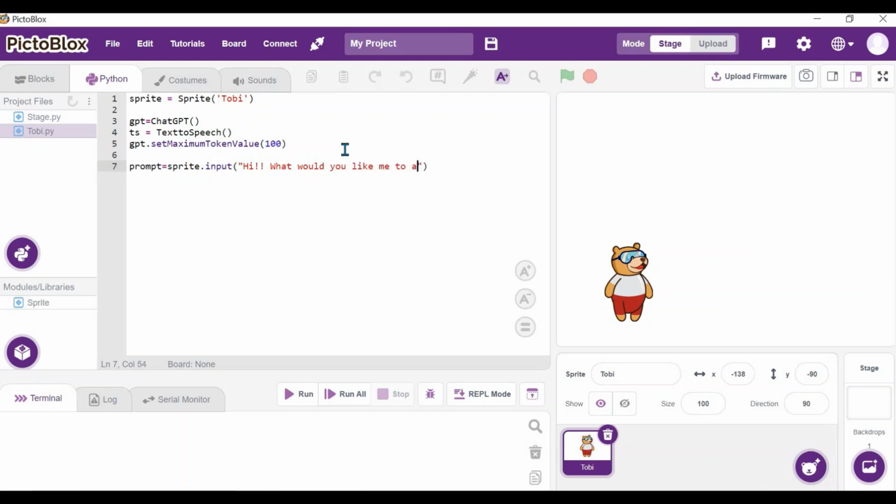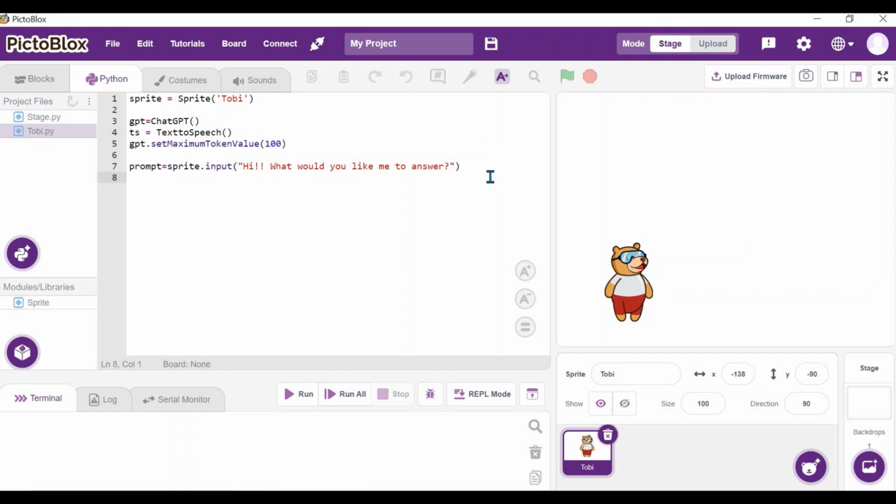The input which is given by the user will be stored in the prompt variable. You can name this variable as message or anything. So I am using prompt. Prompt is nothing but the text or the question that the user wants to know about. Maybe what is an apple or what is the formula to calculate the area of a circle, whatever it may be.